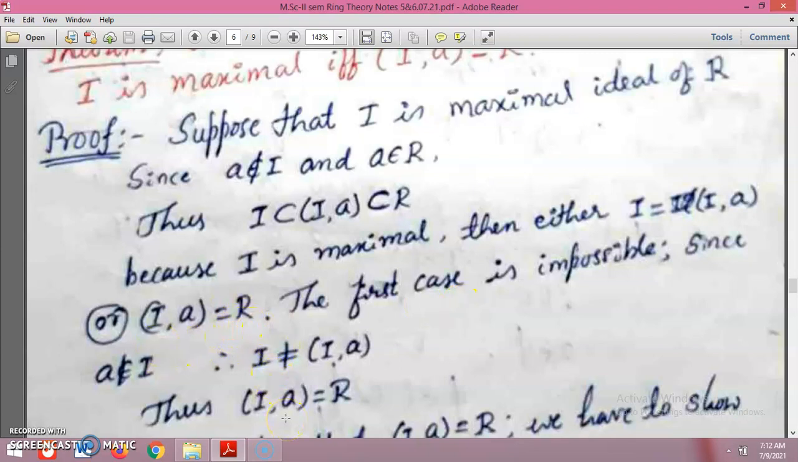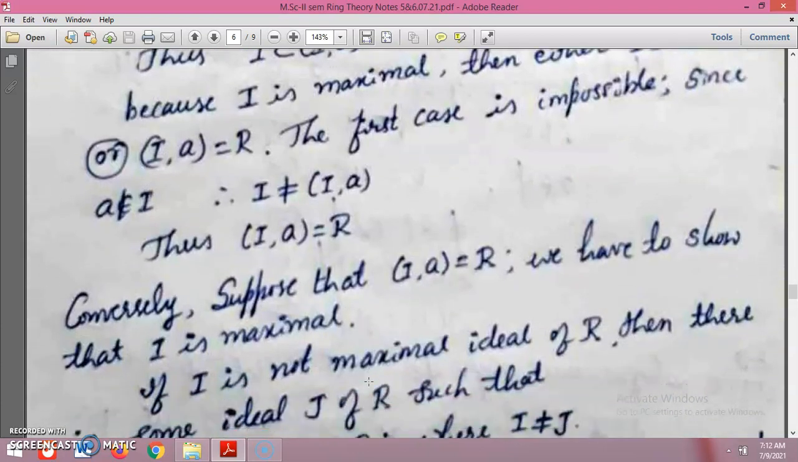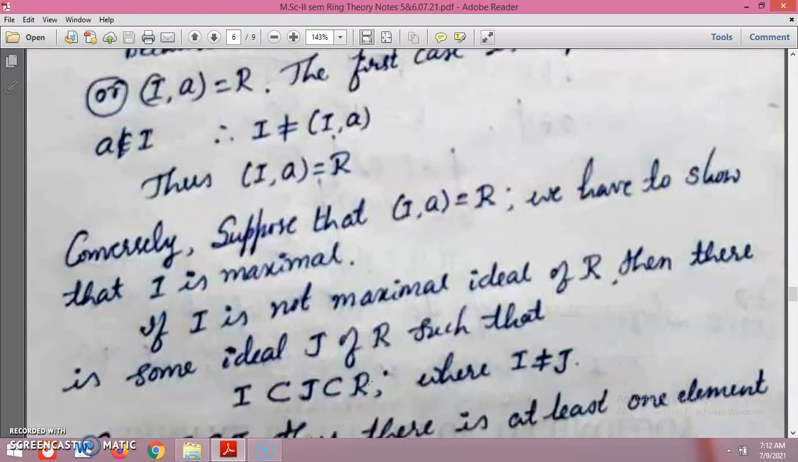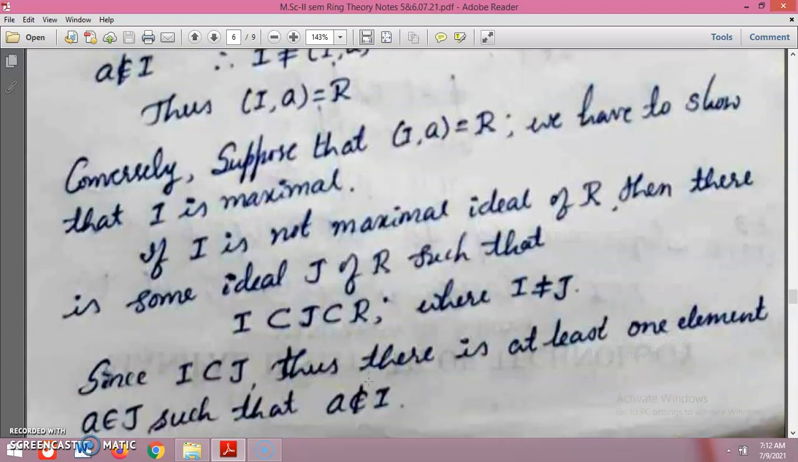So then A is a member of R, and obviously IA equals R only. Now we shall see the converse part. Suppose IA equals R, which is generated by A. We have to show that I is maximal.